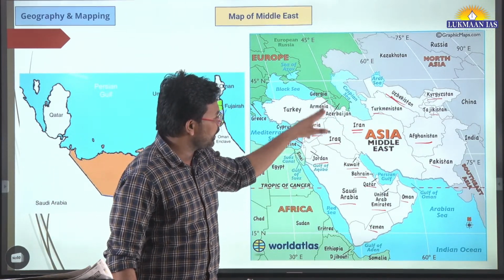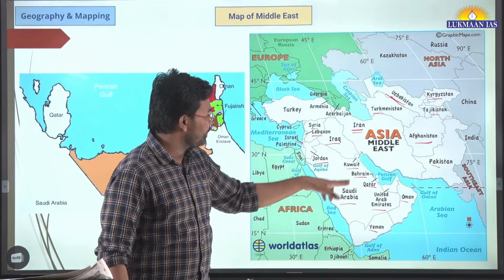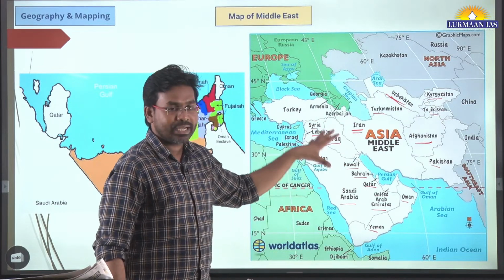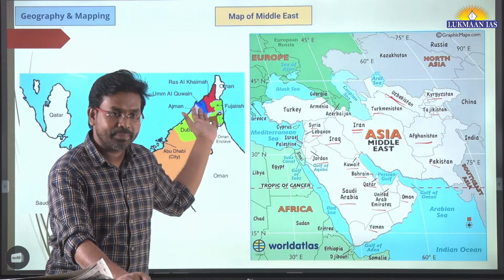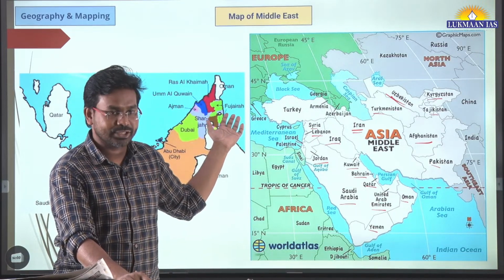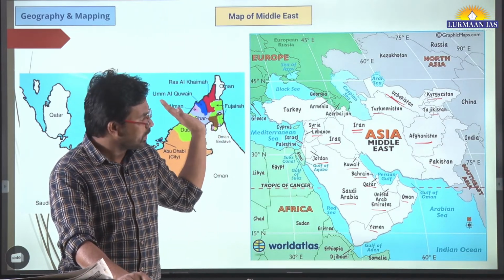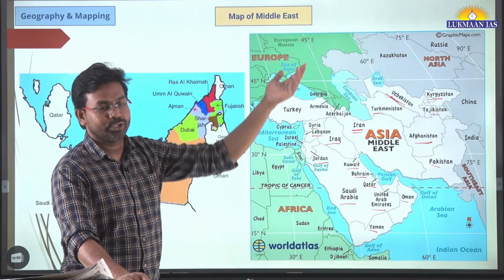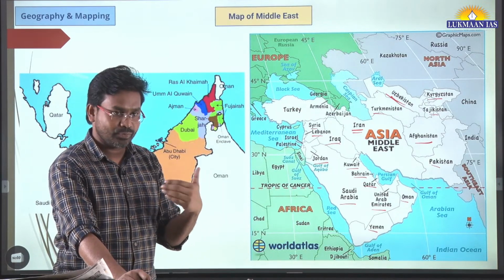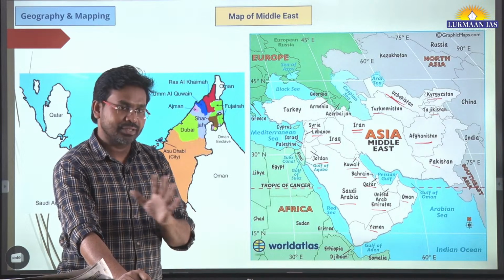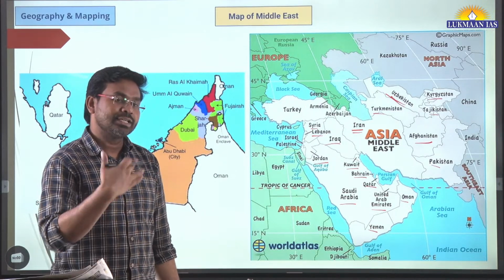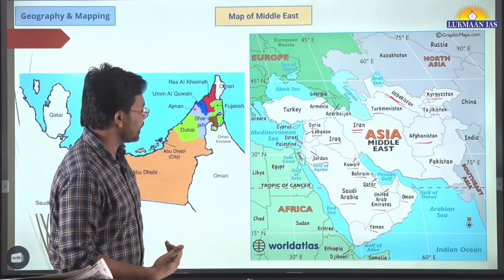Iran is a very big country, then Saudi Arabia and many other countries. So it is a kind of Muslim dominated region. If we go to the western part, we have the Christians. If we go to the eastern portion, we have some other religions also, for example Hinduism in India, then Buddhism. So there is a historical context associated with it.